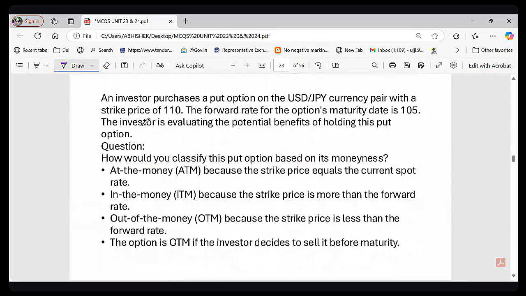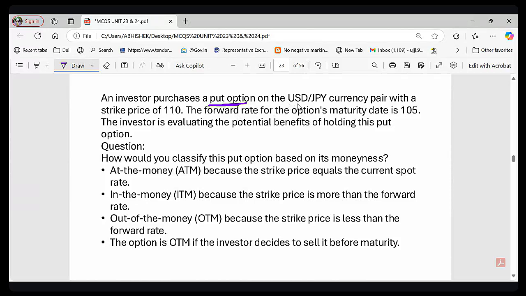This is another question regarding ATM, OTM and ITM. The question is saying that an investor purchases a put option. Now you see, it is a put option; in the previous question it was a call option, and now in this question we have a put option. Try to understand. Put option you are selling. In a put option you sell, in a call option you buy, right? So here is a put option.